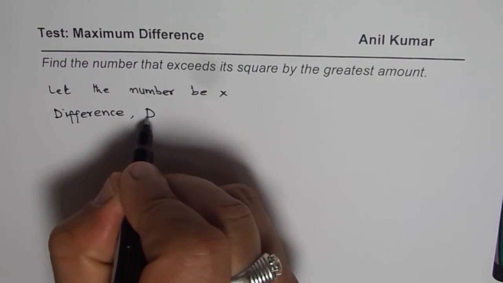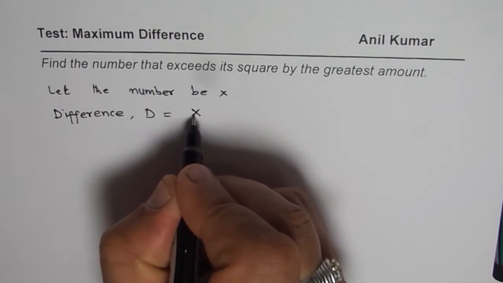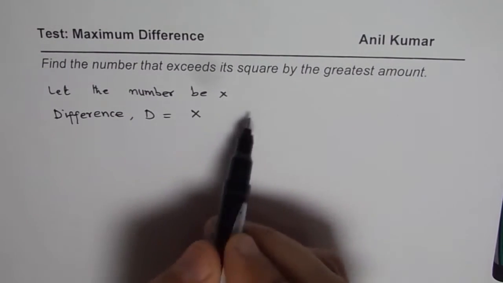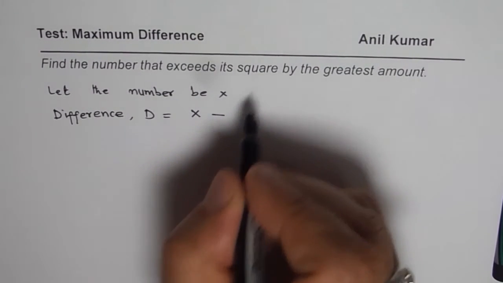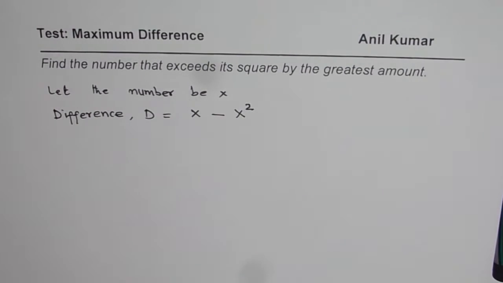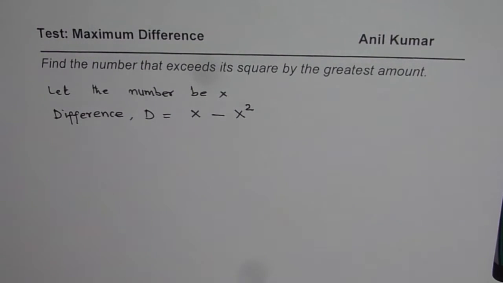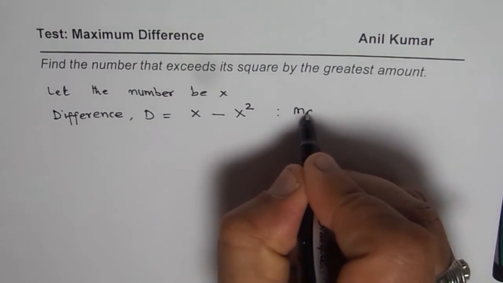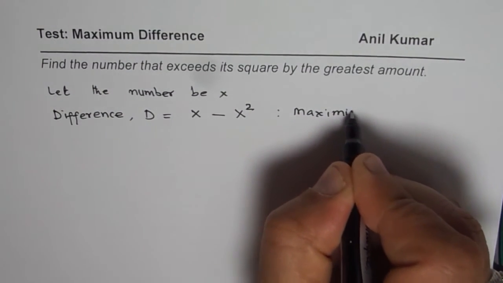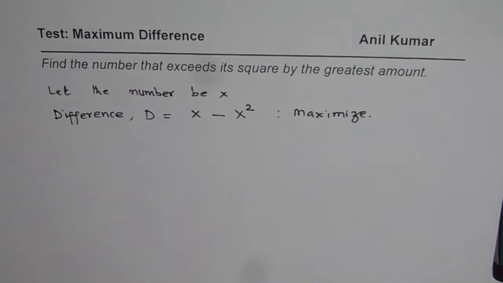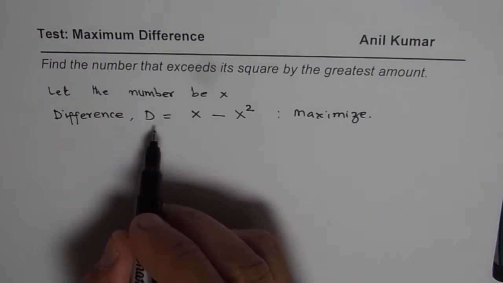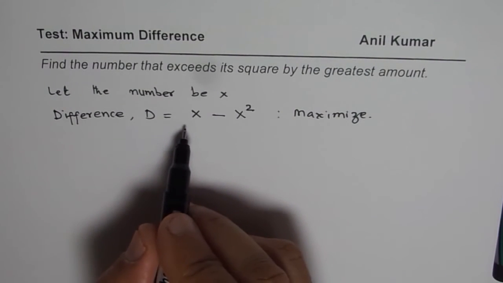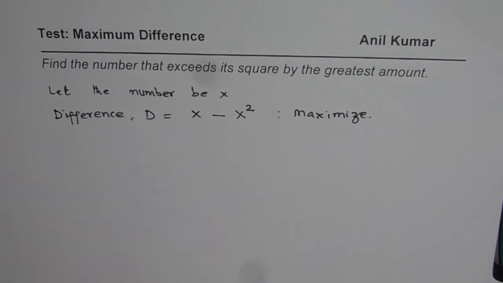So let the difference d be equal to x, so that we find the number that exceeds its square. So the number exceeds, that means x minus its square, x squared. You get the idea. So the difference is x minus x squared, and we need to maximize this. That is how you can understand the question. Now, to maximize, you find the derivative of this difference, equate it to 0, and find the critical point. I hope the steps are clear.